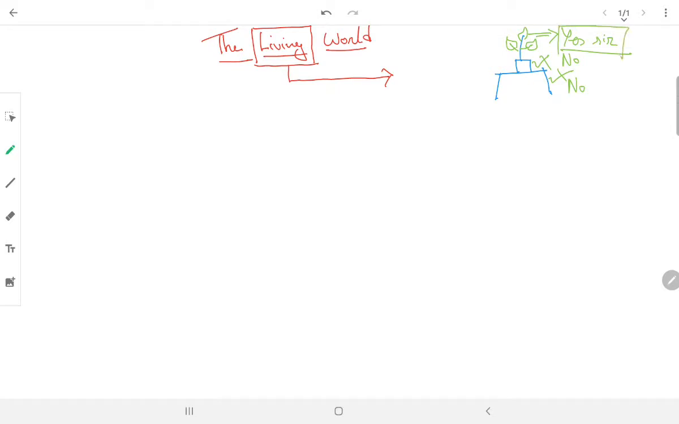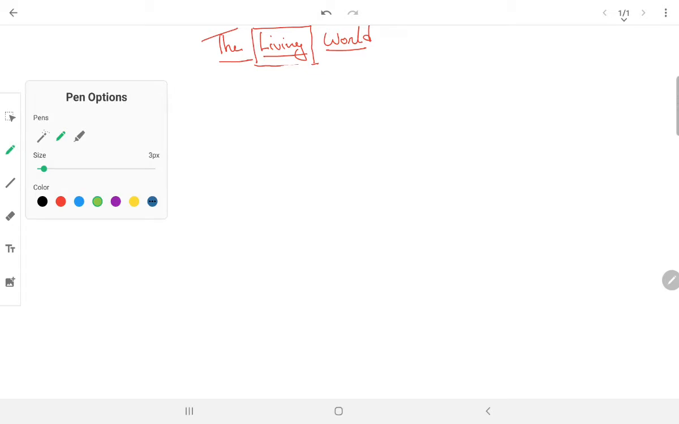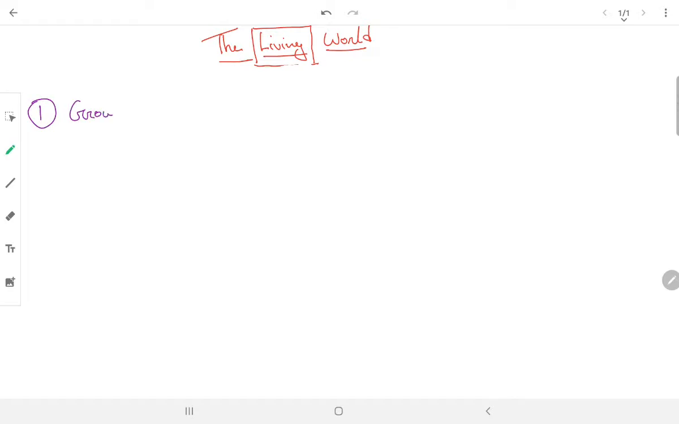So why are you saying that the plant is living and the study table and the tub are not living? There are certain characteristics that we look at when we say that something is living and something is non-living. So first, we will discuss those characteristics one by one. The first characteristic that we are going to discuss is growth.